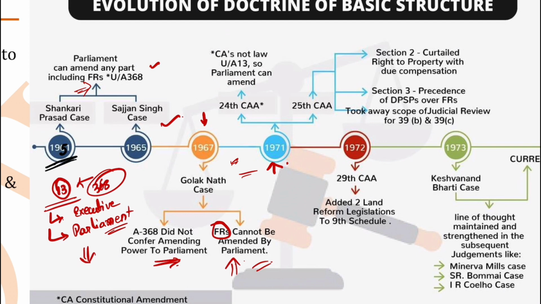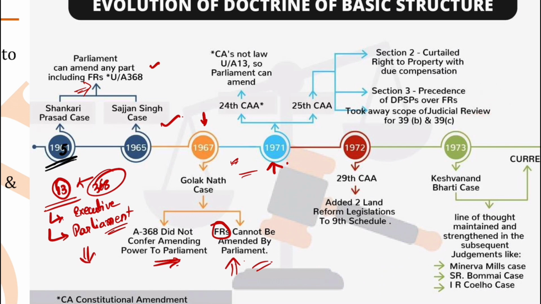This is reiterated by the 25th Constitutional Amendment Act, which curtailed the right to property with due compensation. It also said that the DPSPs, which talk about social and economic justice, take precedence over the fundamental rights. And it also took away judicial review.